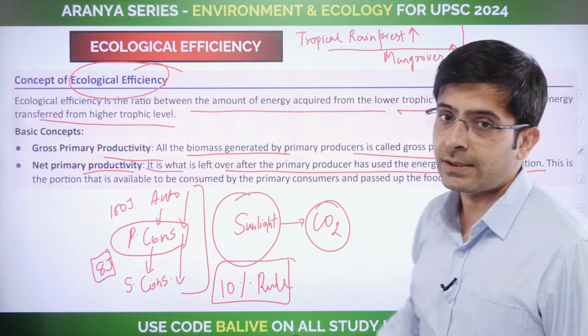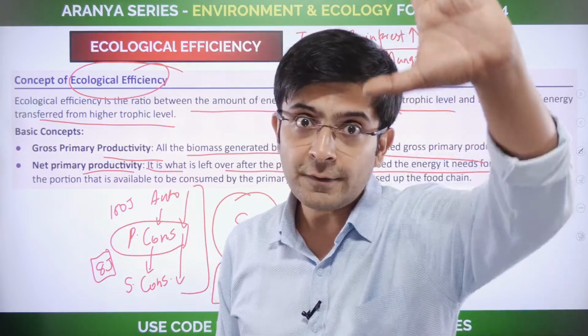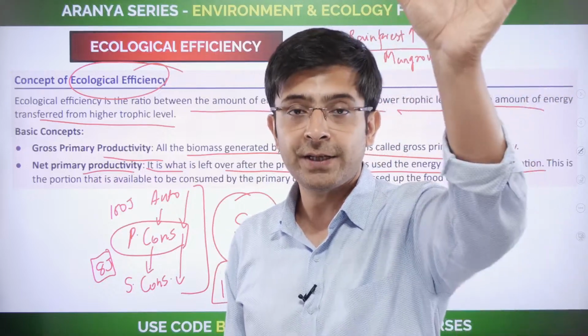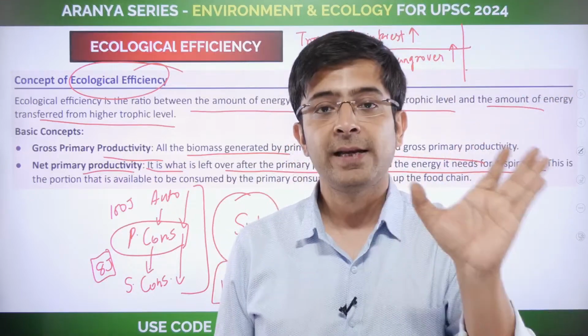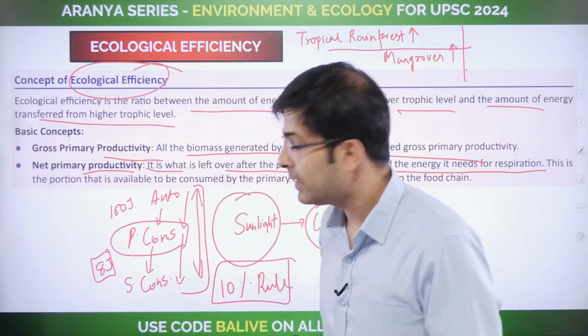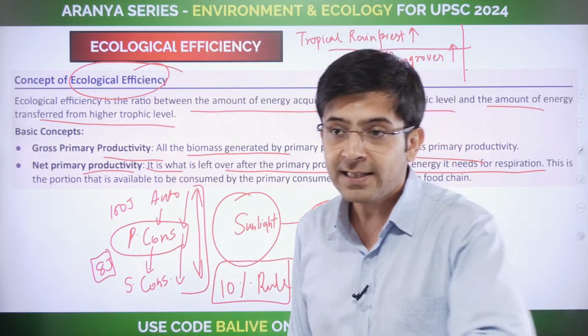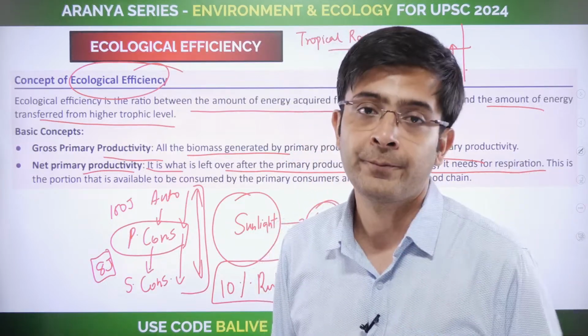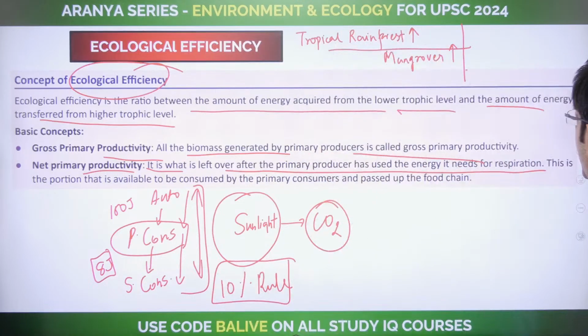So I'll share this list. That particular list, say, in descending order. Which is the most ecologically efficient area? Which is the least ecologically efficient area? Where is this energy transfer inefficient? Where is this biomass not getting transferred to the level that we would expect or want? Okay, I'll share that with you in my Telegram channel.